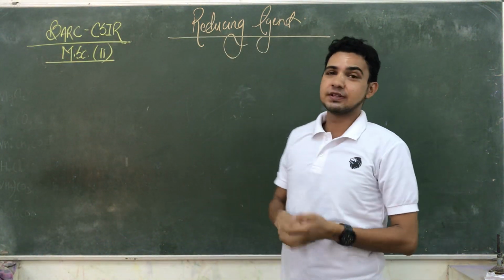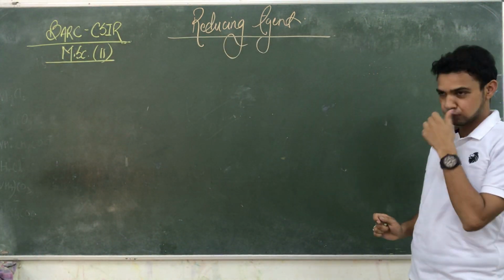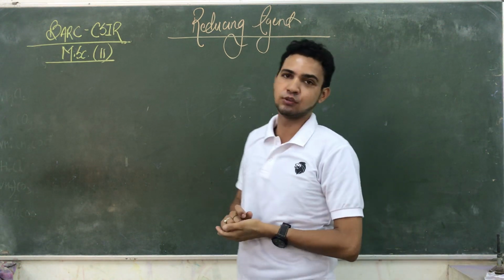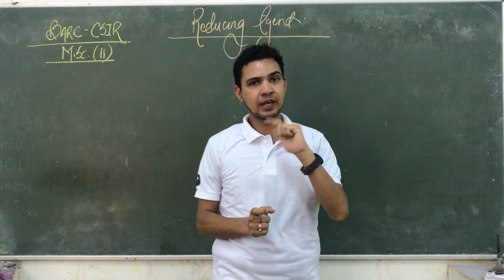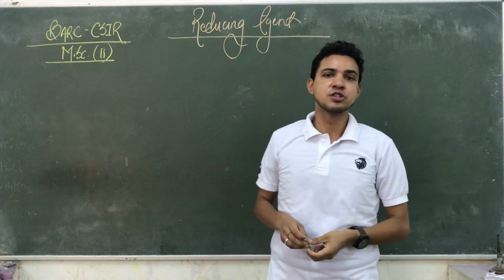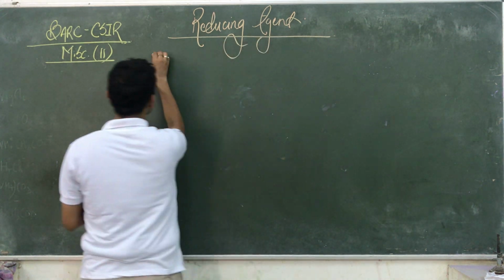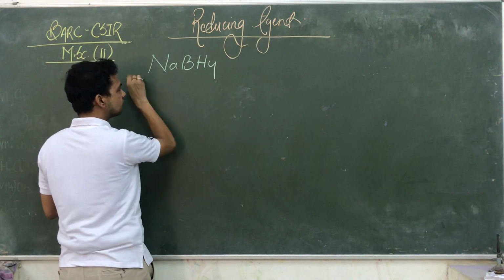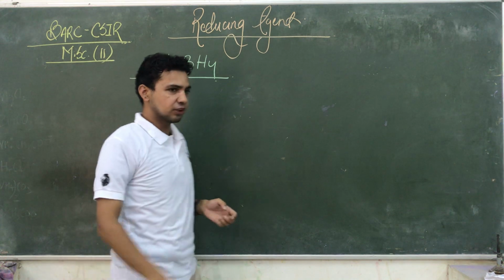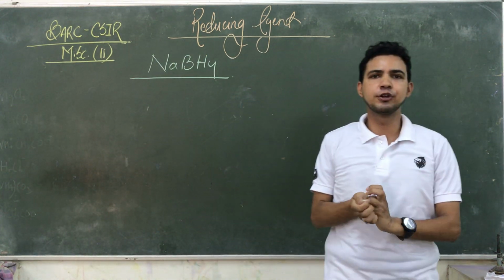Hello everyone, today again we are starting with our topic, reducing agents, and today we are taking another reducing agent. It's a very important one, like LiAlH4. Its name is sodium boron hydride, NaBH4. So NaBH4 is also a weak reducing agent.